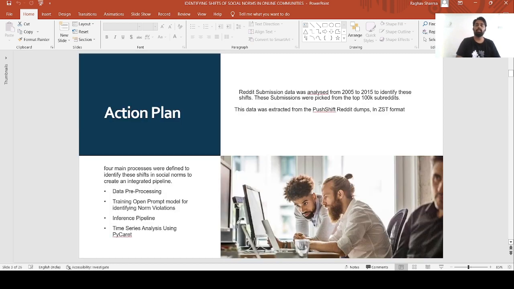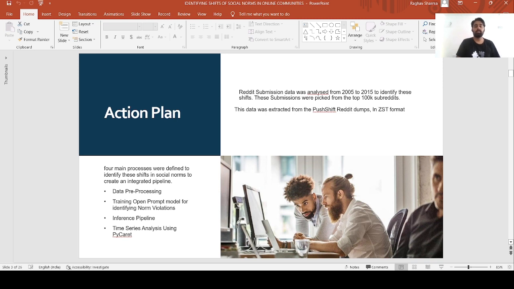So, to do this, we have devised an action plan where Reddit submission data was analyzed from 2005 to 2015 to identify these shifts. These submissions were picked from the top 100K subreddits. This data was extracted from the Pushshift Reddit dumps in ZST format.